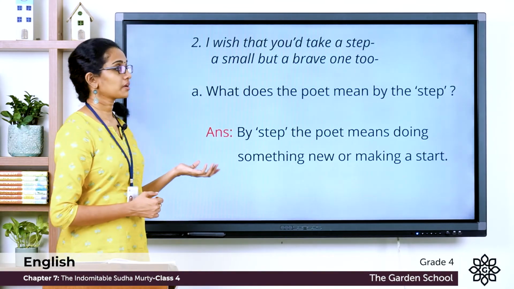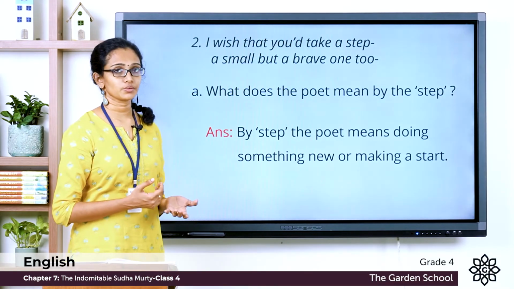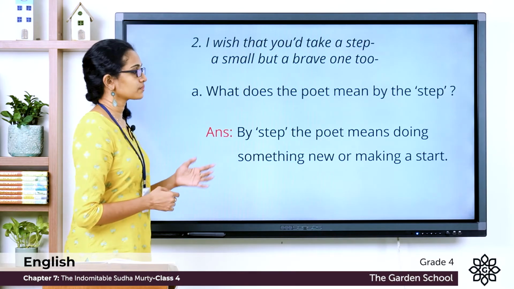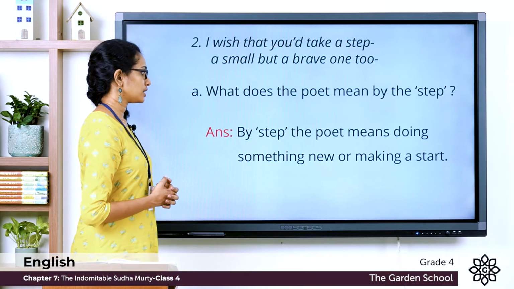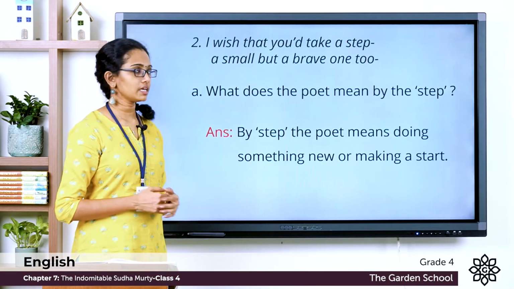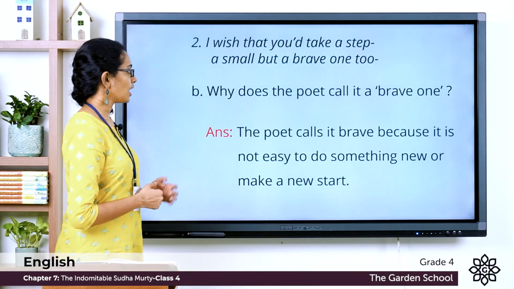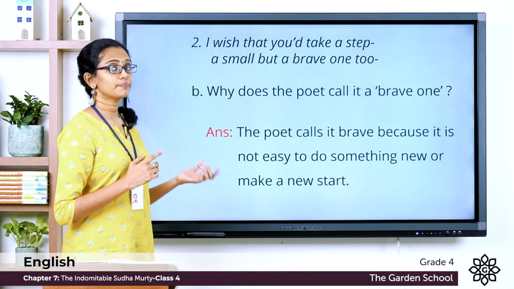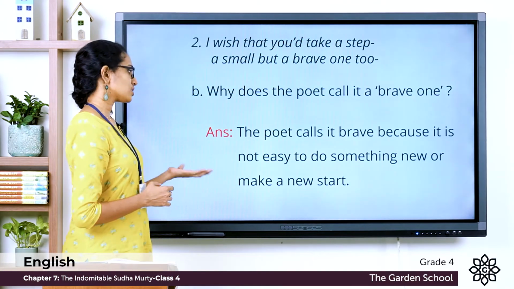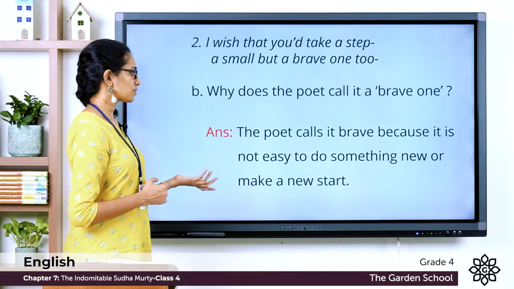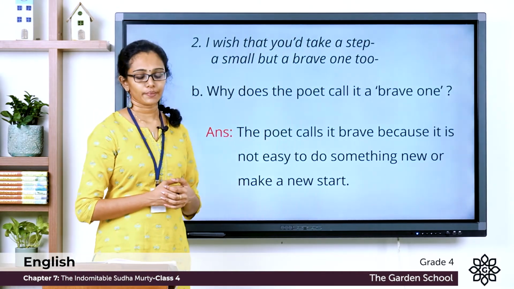Now, let's move on to the next question. The 2 lines from the poem are, I wish that you would take a step, a small but a brave one too. And question A, what does the poet mean by the step? So, by step, the poet means doing something new or making a new start. Now, the second one, why does the poet call it a brave one? The poet calls it brave because it is not easy to do something new or make a new start. That's why the poet is calling it a brave step.